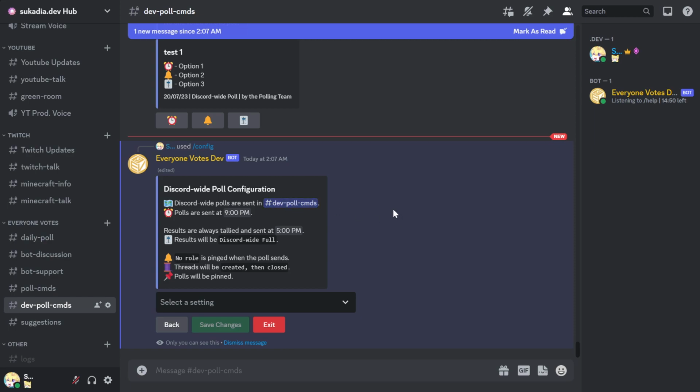But the idea is that free response and server-wide polls will also have basically all the same options. Maybe minus the result style. Even server-wide polls will have a result style, but free response won't because they only have one style.